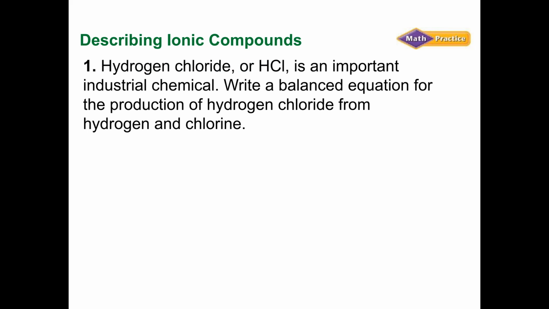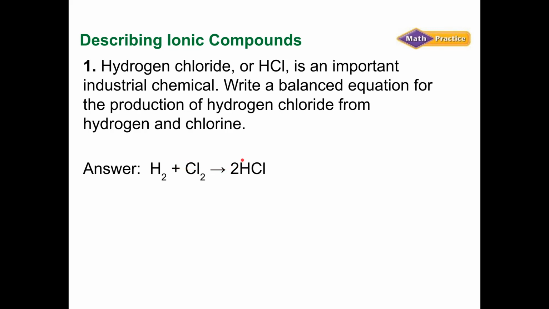Let's do another example. Hydrogen chloride, or HCl, is an important industrial chemical. Write a balanced equation for the production of hydrogen chloride. Well, remember this is diatomic and this is diatomic. So that means I'm always going to have 2 hydrogen going into this, and I'm always going to have 2 chlorine atoms going into this.